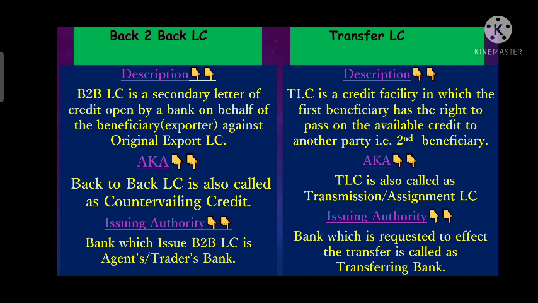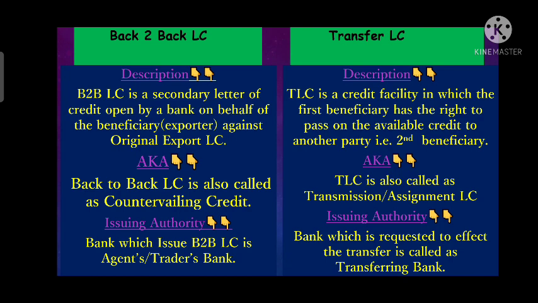Whereas back-to-back LC is called a countervailing credit. Why is it called a countervailing credit? Because here one LC is issued on the security of another LC by the same bank. Then it will be called a counter credit, because here the second credit is issued on the basis of the first credit, and it is called a counter credit.